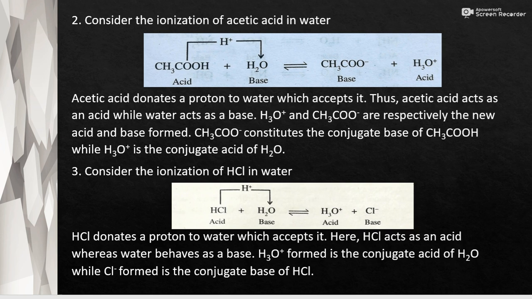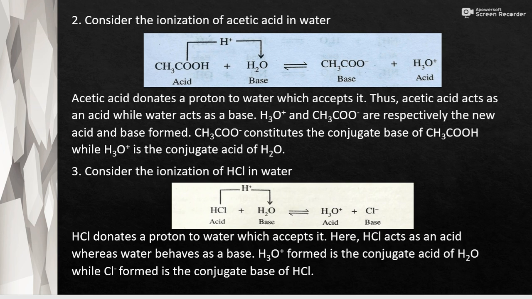Okay, so this CH3COOH is becoming a base. CH3COO minus is the conjugate base of the acid CH3COOH. So H3O plus is the conjugate acid of the base H2O, the parent base H2O. Okay.